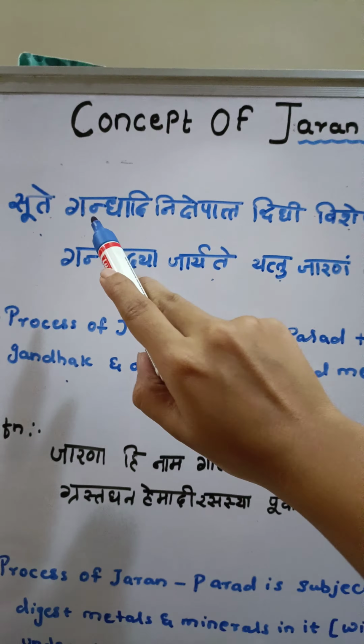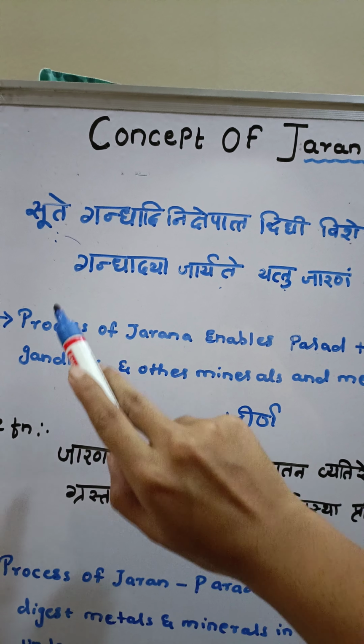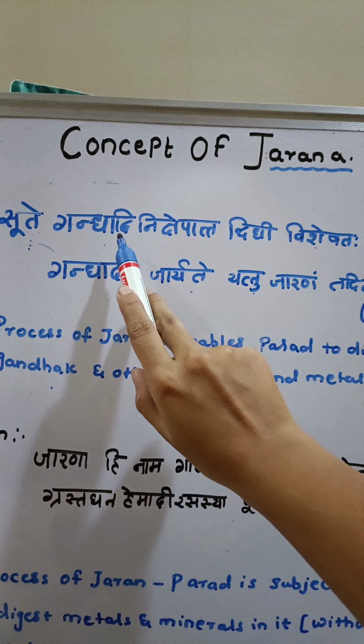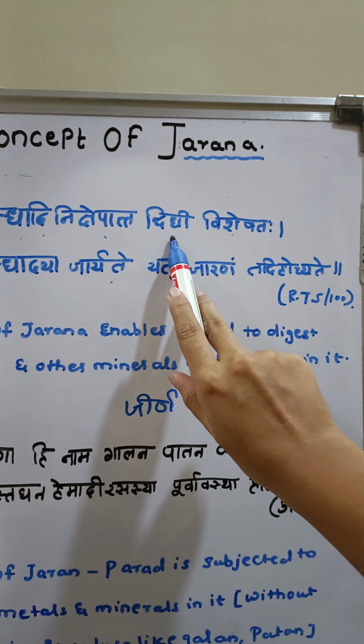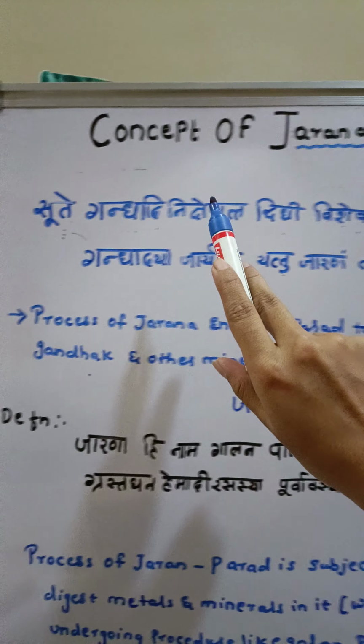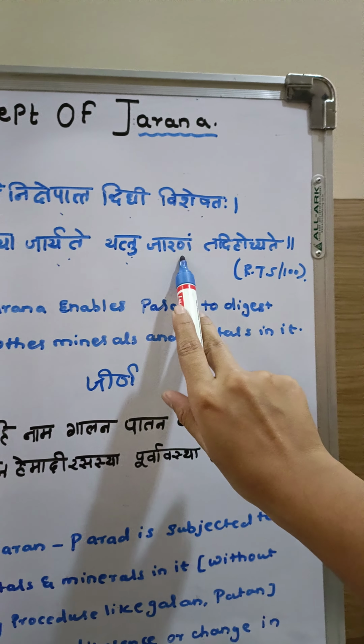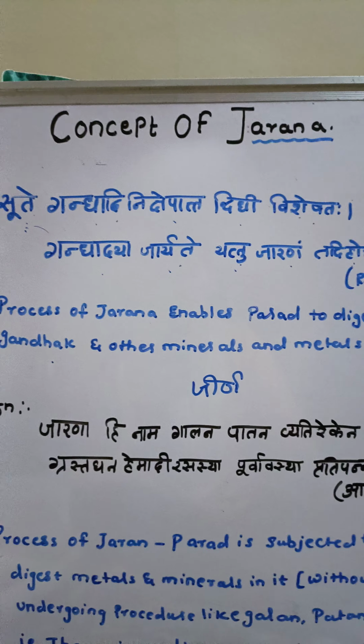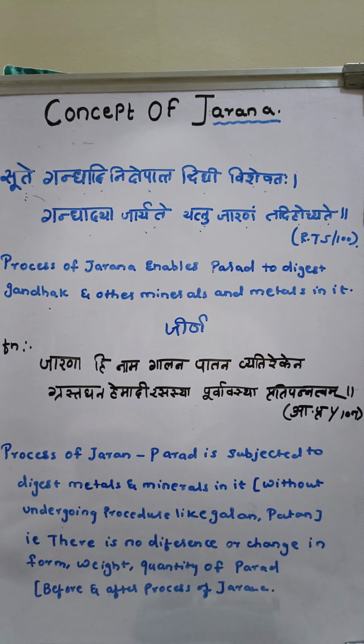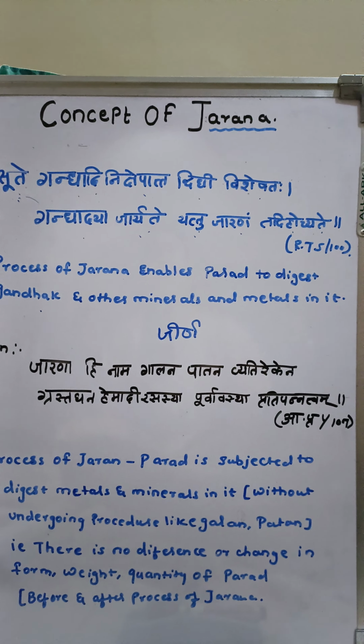So what does sute mean here? It's parad. So sute gandh adi nikshepat vidhi visheshataha गंध अद्य जारयते यत्तु जारण तदित उच्यते. So it's very important to understand the shlokas. What does that mean?